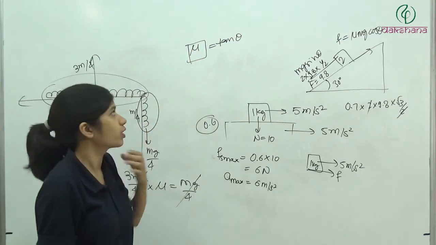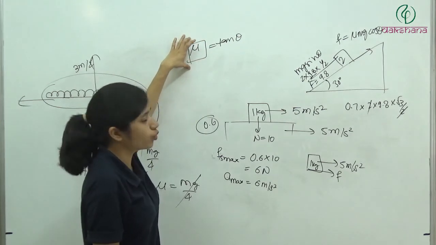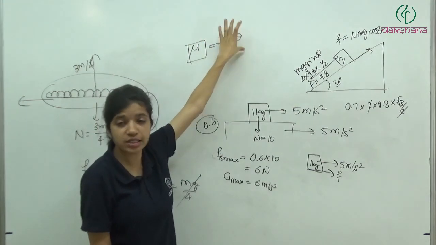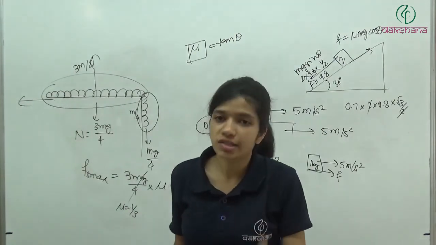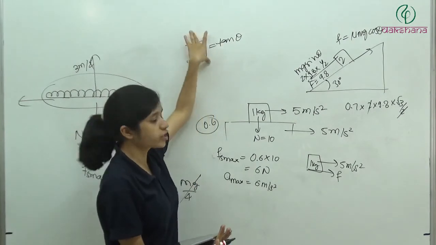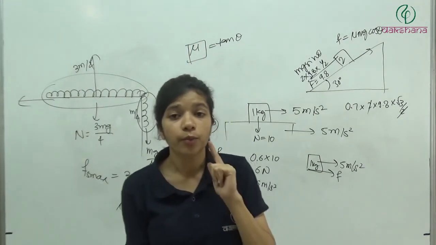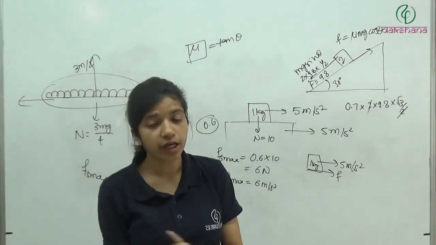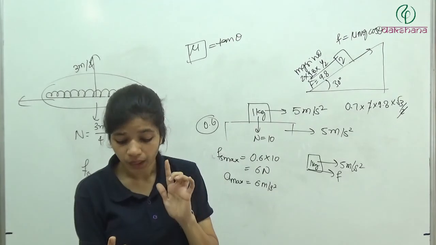Okay? This theta is the angle of repose at which the block starts to slide. Clear? So it is not going to change if you are not changing this. And here we are changing the area. Mu doesn't depend on the area. Clear? So mu is not changing. So the answer will be 30 degrees only.